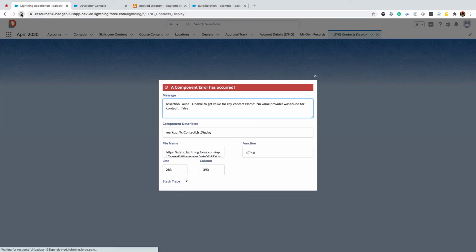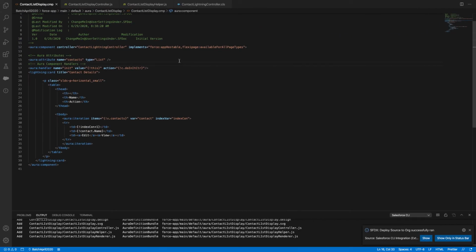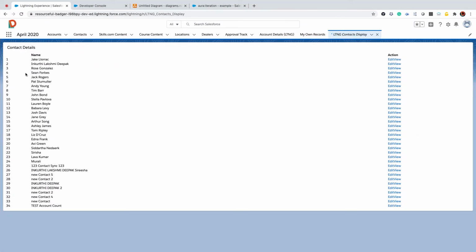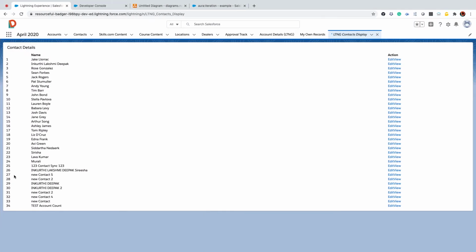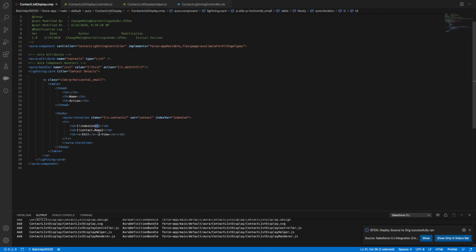Now I close it. Now we got it like 1 because index starts with 0. I mentioned 0 plus 1, 1, so we got 34 contacts. Now let's say here we don't have a space. Let me add some space, using &nbsp;.